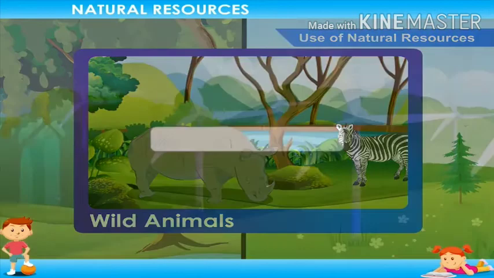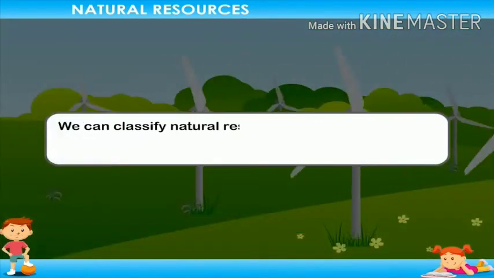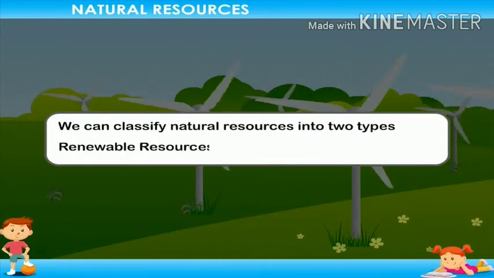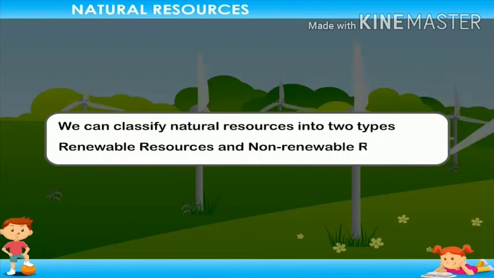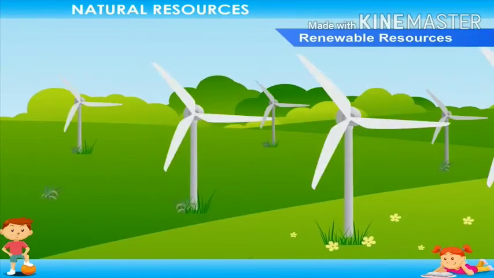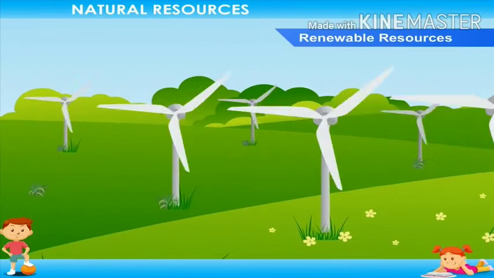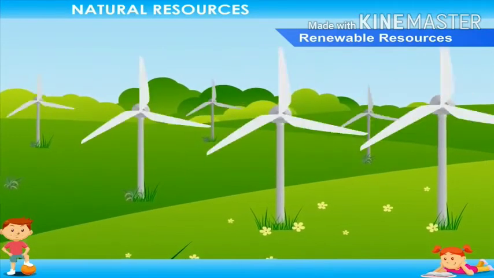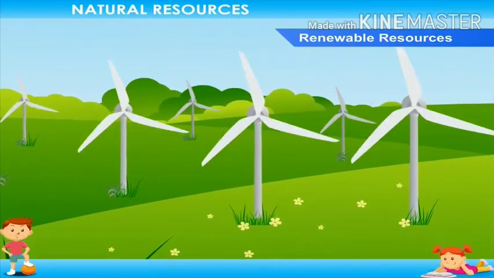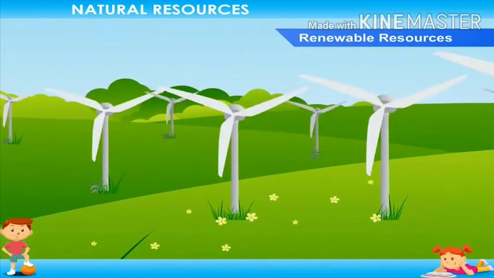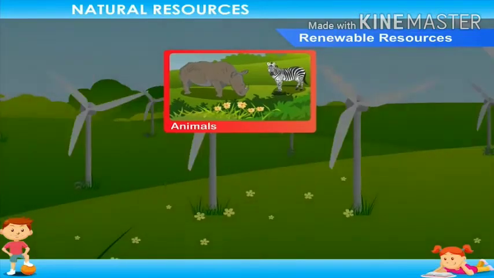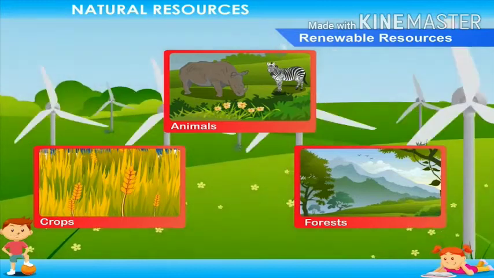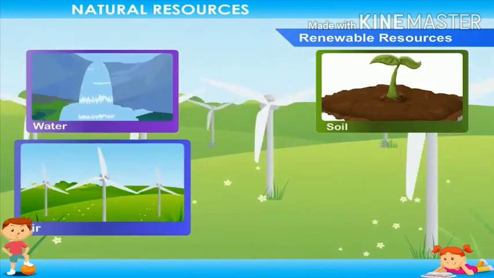We can classify natural resources into two types: renewable resources and non-renewable resources. Renewable resources. Renewable resources are the sources that can be used again. If managed wisely, they can be replaced. Living things like animals, crops, and forests are renewable resources, as are water, soil, air, and sun.